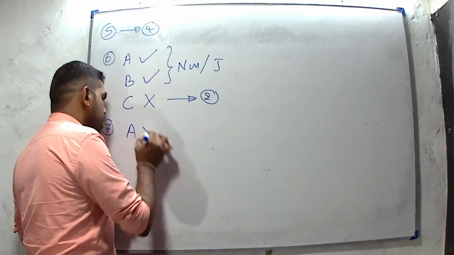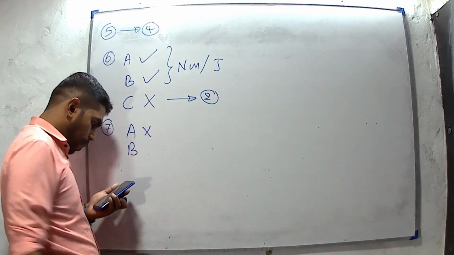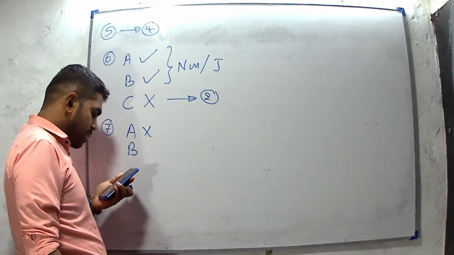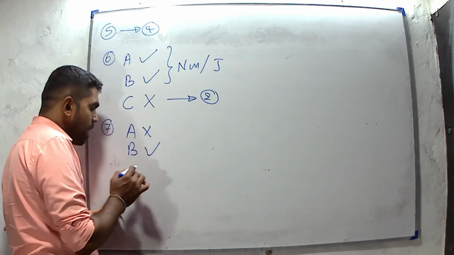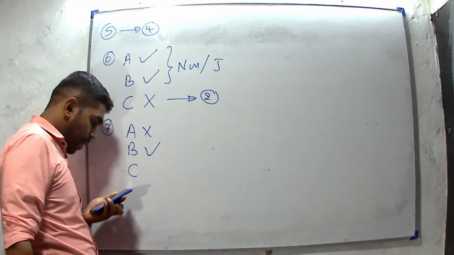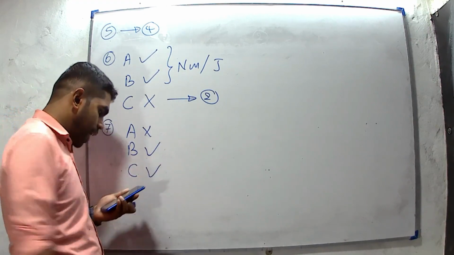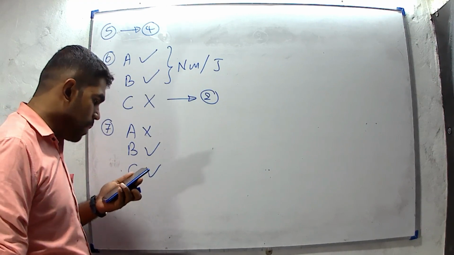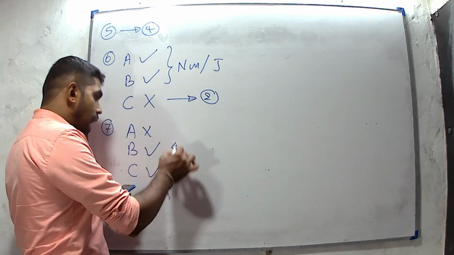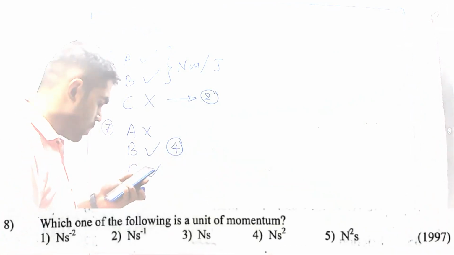A is incorrect. Then B, mass. Mass is a fundamental quantity, a base quantity, we can consider it. And the third one, C, temperature, is also a fundamental quantity. Then B and C only. Answer 4 for question number 7.